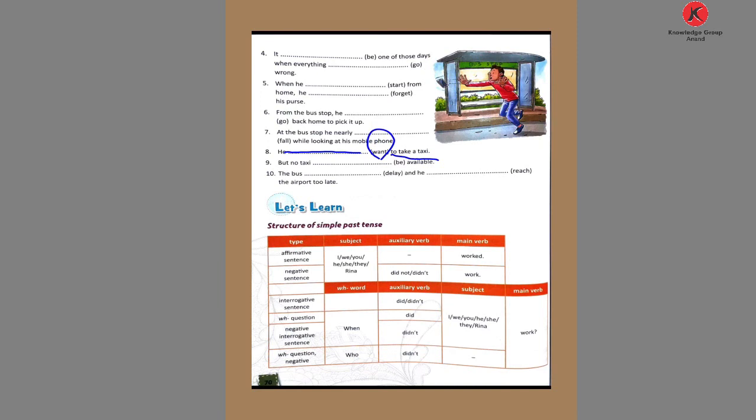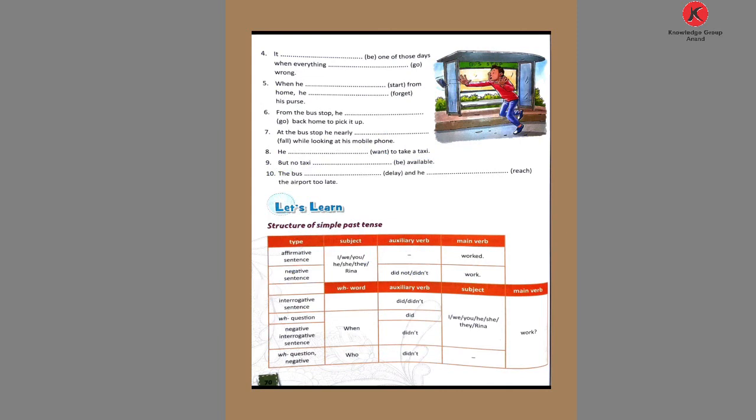So what is the past form of want? Wanted. Want, and write only ed. Then number 9. But no taxi available. Here the be form is given in number 9. So what is the answer? No taxi. Taxi is singular. So the word used is was: but no taxi was available.